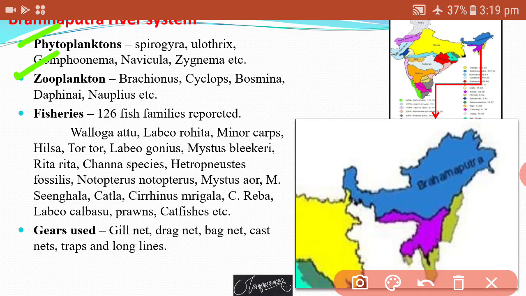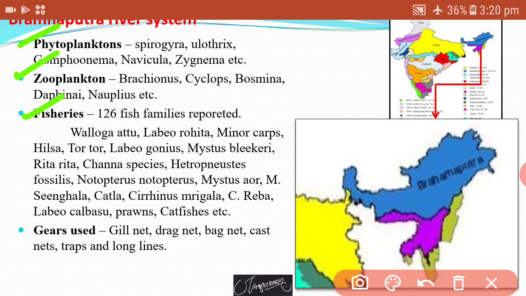Which type of fish species are found? Basically, 126 fish families are reported in the water of the Brahmaputra. And some major fish species found in this area are Valagot, Labeo rohita, minor carps, Hilsa, Tor tor, Channa, Heteropneustes, Notopterus, Mystus, Singhala, Catla, Cirrhinus mrigala, some prawns, catfish, Labeo calbasu. These are some major fish species found in the water of the Brahmaputra.